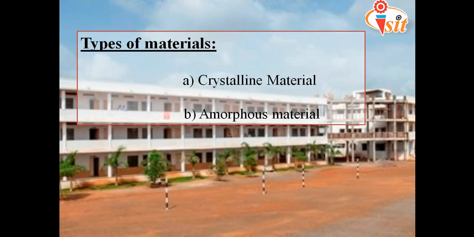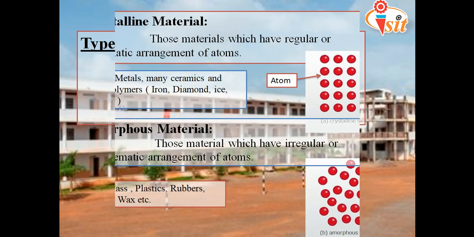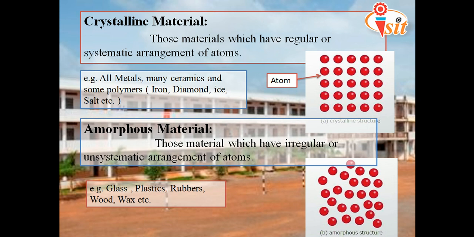So we will start with the first point, that is types of materials. We have 2 types, that is crystalline material and amorphous material. Okay, move to the next one. Crystalline materials means those materials which have a regular or systematic arrangement of atoms. As you can see in the figure, those red balls are called atoms. In the first we have the crystalline structure. See, those atoms are placed in vertical lines and horizontal lines, or you can say column wise or row wise, in a well systematic manner.